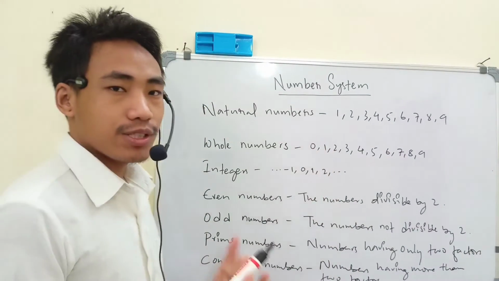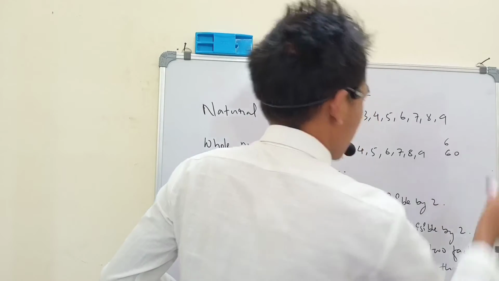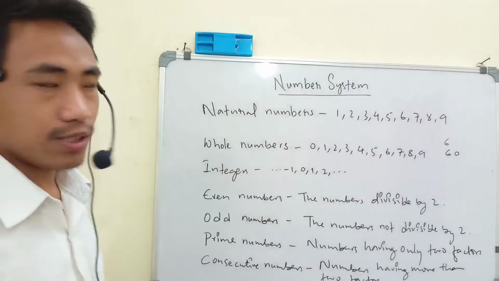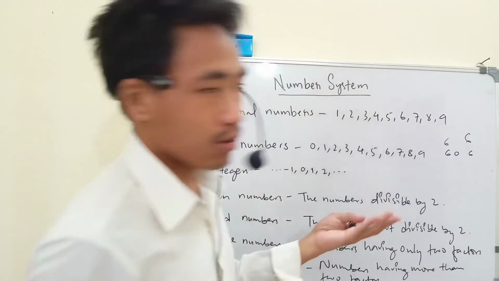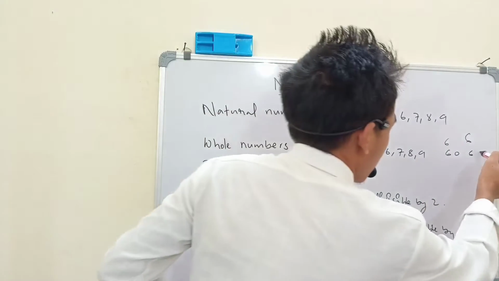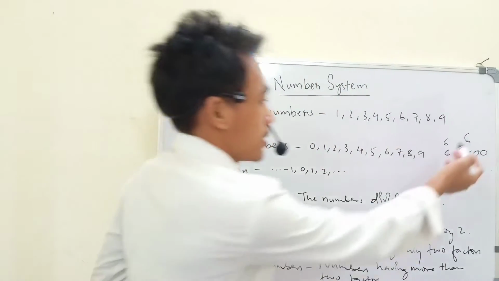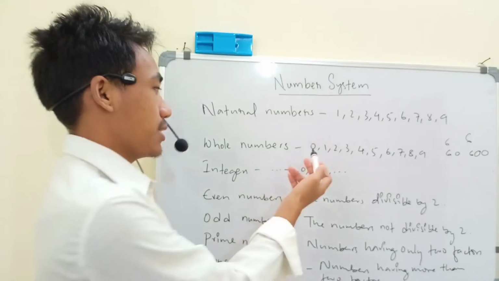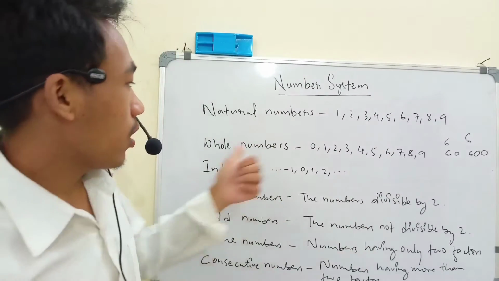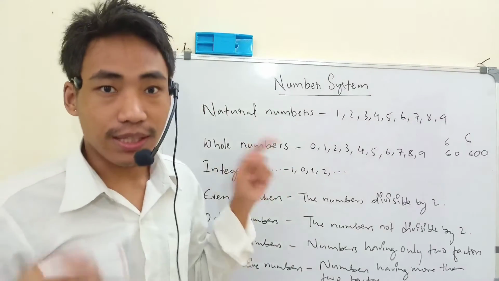Now we can differentiate numbers, for example, between 6 and 60. If there is no 0, we cannot differentiate. For example, if we write 6 and 6, there's no differentiation. But if we write 6 and 600, we clearly see that one is 6 and another is 600. So 0 completes the whole number system, that is the 10 base number system. The number system which we are studying now is a 10 base system.